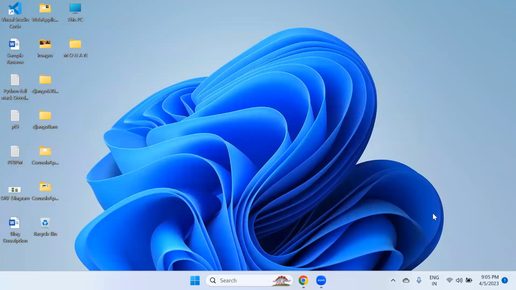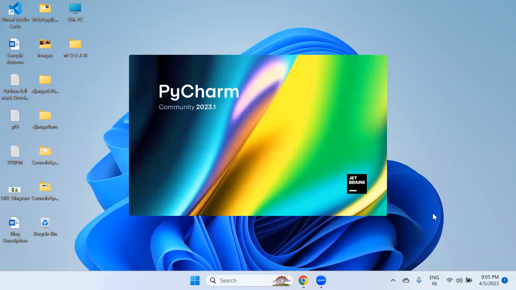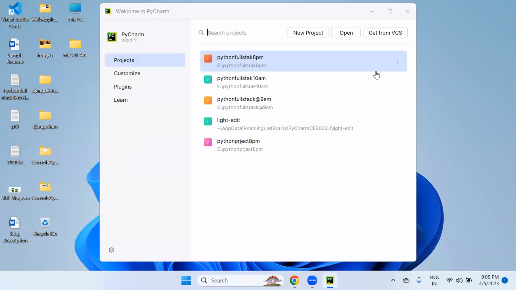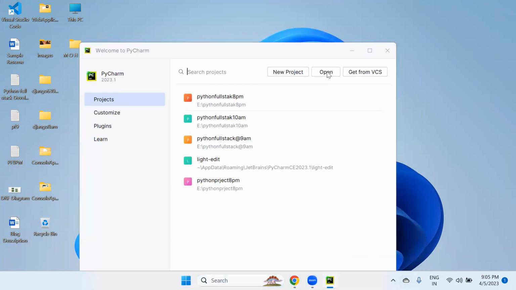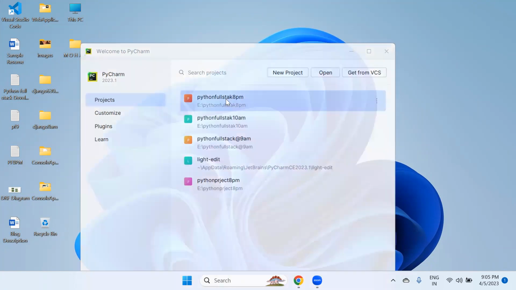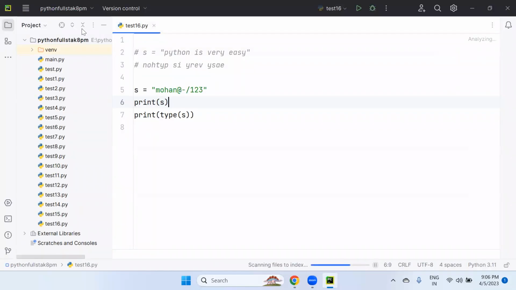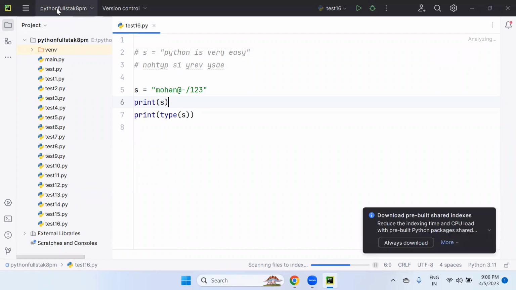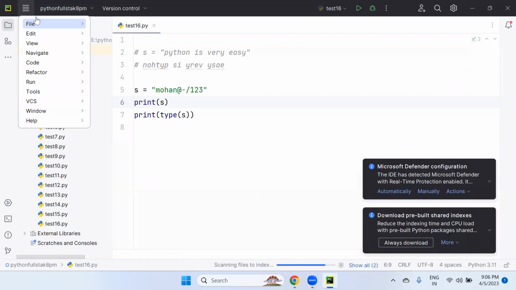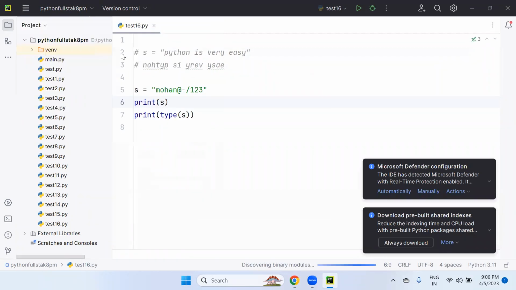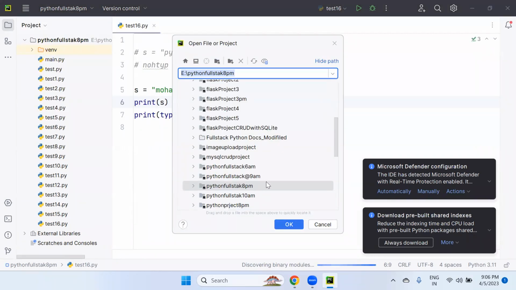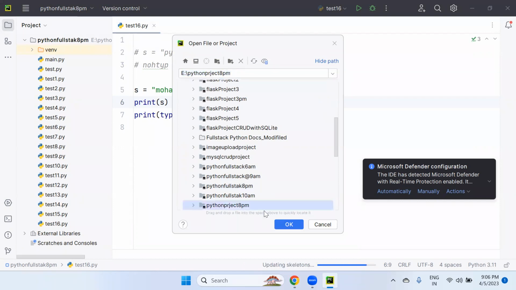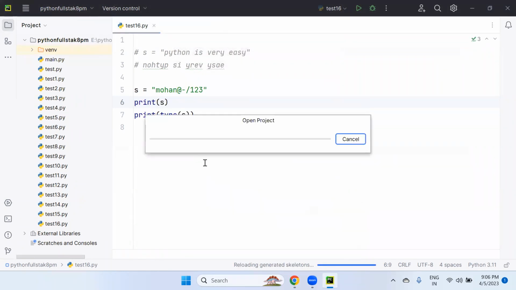So in the last session, we discussed basic data types and advanced data types in Python programming. Before that, let's open your project. This is your project, Python full stack 8 p.m. And right now we are using the PyCharm editor. Sorry, it's not your project, I have to open your project. Go to File and click on Open. Now you can see Python project 8 p.m. is your project name.